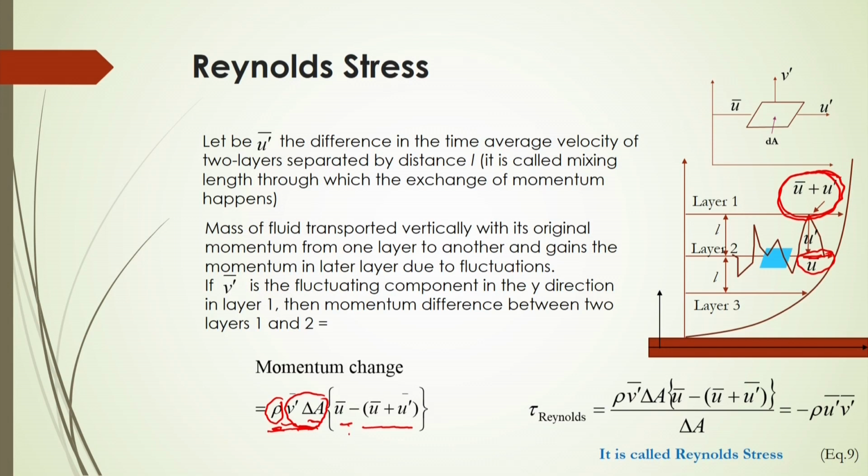Mass into u, the difference of velocity between two layers, will be your momentum. So, it is considered as the momentum change.